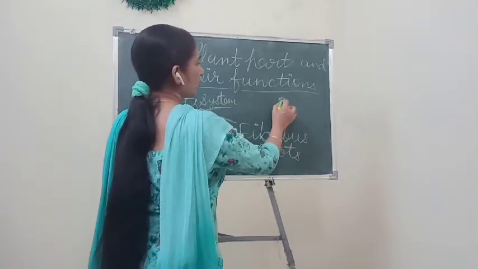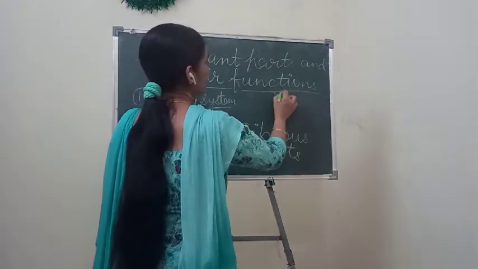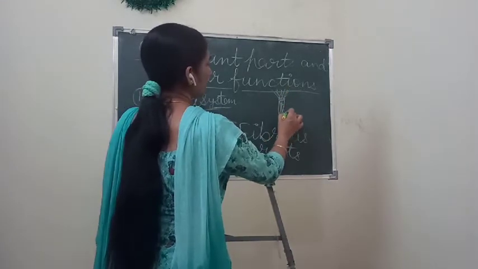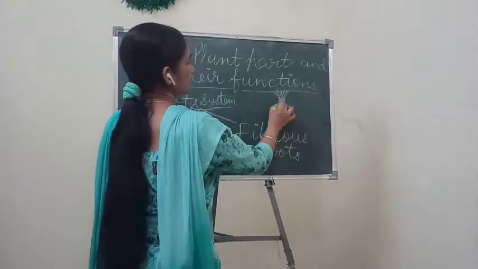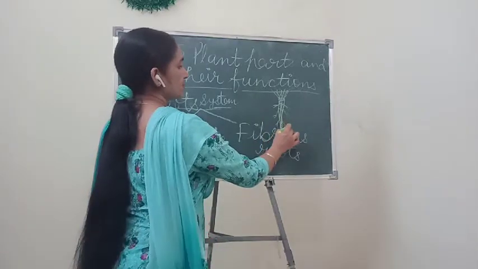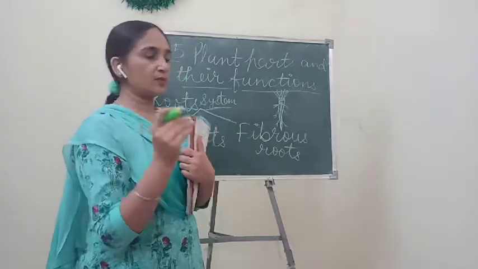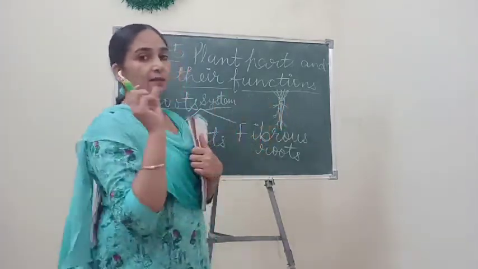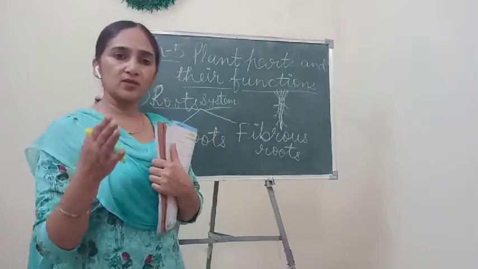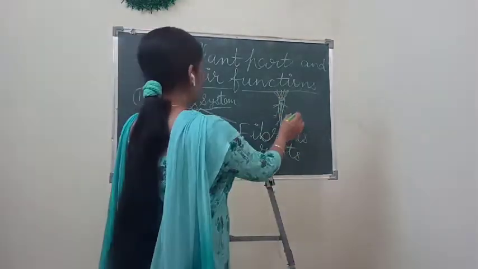Means the main root is so thick, and here the leafy part is there. The main root is thick, but it has very few hairy structures. You can see when you freshly uproot carrots or radish we purchase from the market, we find some hair-like structures. Those are the small lateral or side branches of these tap roots. Understand? So these are called tap roots.